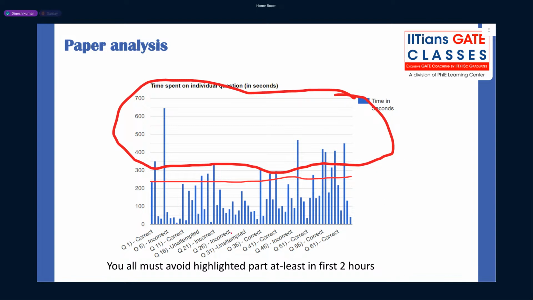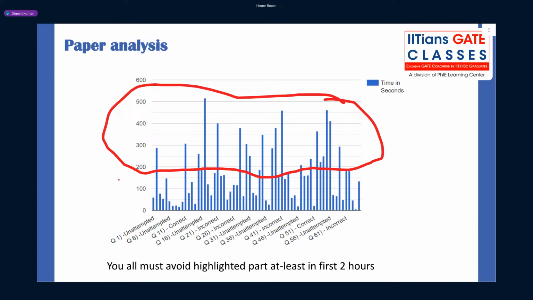Now, this plot is for a person who got 56 marks, right? Even after getting 56 marks, the attention in the paper was not ideal, right? Still the person got the score. So guys, don't worry, you have a lot of scope where you can still make mistakes and get away. So just look into this also, guys.